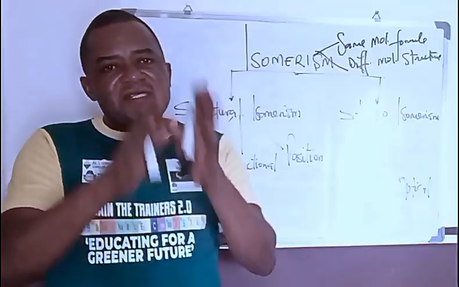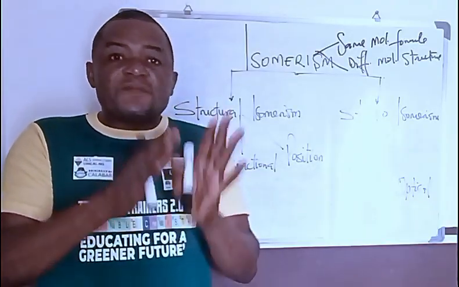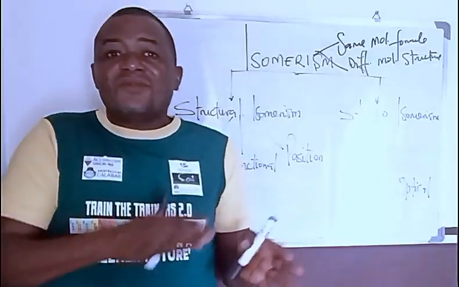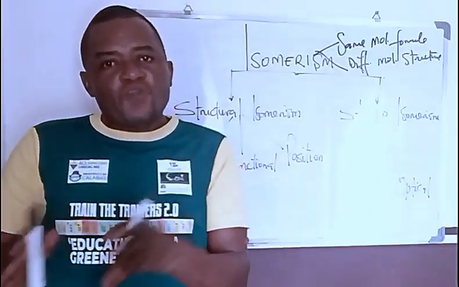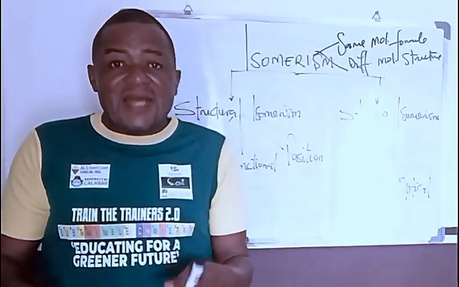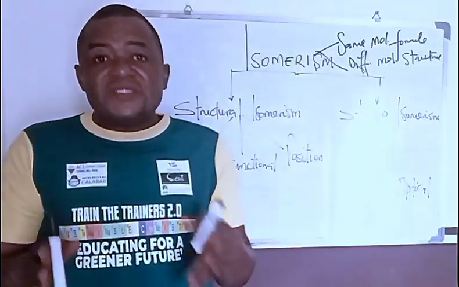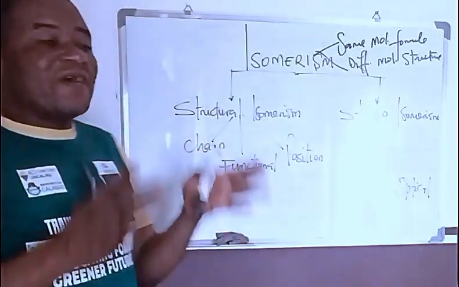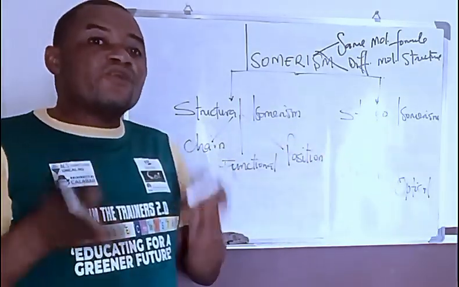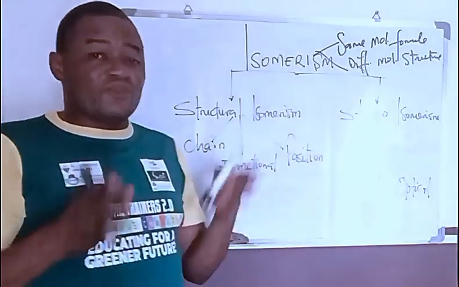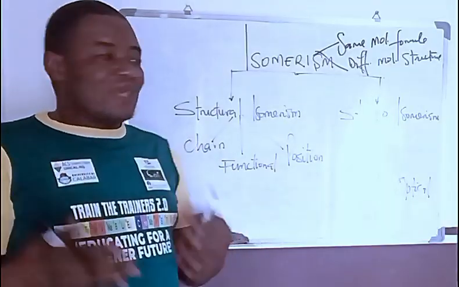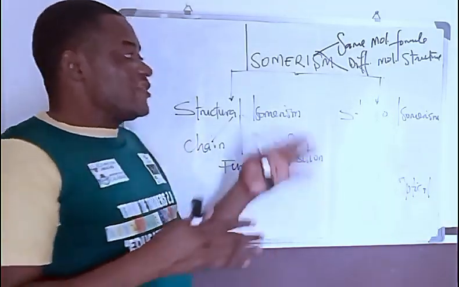Once there are differences in the spatial arrangement or spatial orientation of atoms or groups of atoms along the carbon-carbon double bond or ring structures, or even carbon atoms that lie between four different groups, we classify this kind of isomers under stereoisomerism. We are not talking about stereoisomerism today. In the next class, as you follow me, we are going to discuss stereoisomerism intensively.